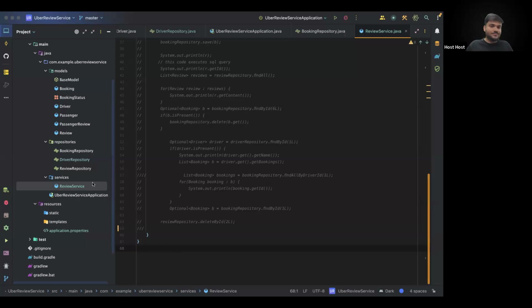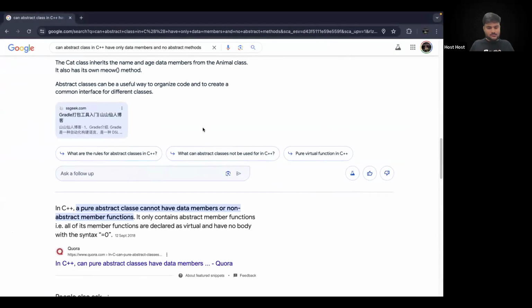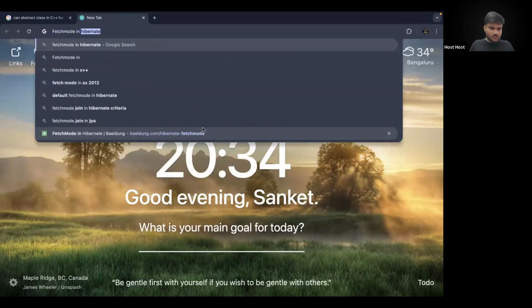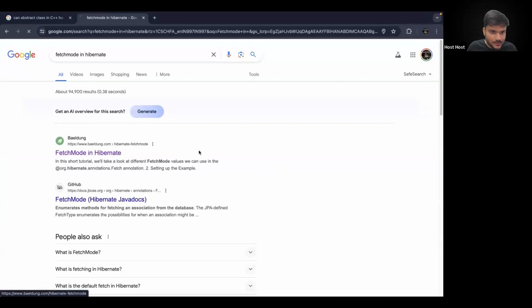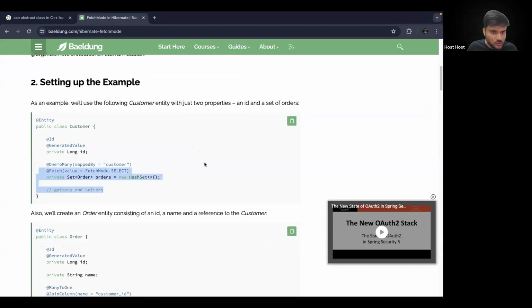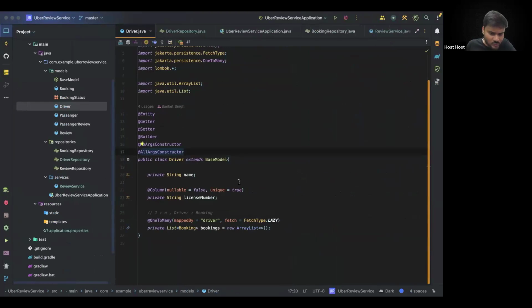Cool. Let's resume, guys. So if you remember, we talked about fetch mode and everything, right? Fetch type. Okay. So there is something called fetch mode in Hibernate. Okay. If I show you this one, fetch mode. We're going to start talking about this fetch mode. This is very, very interesting. But for that, I would like to show you something.